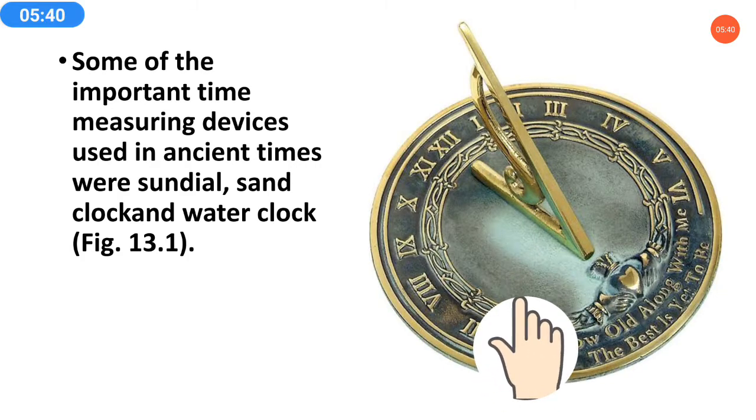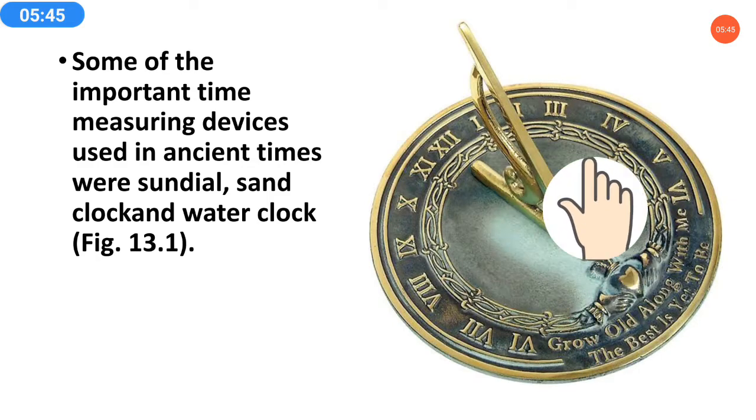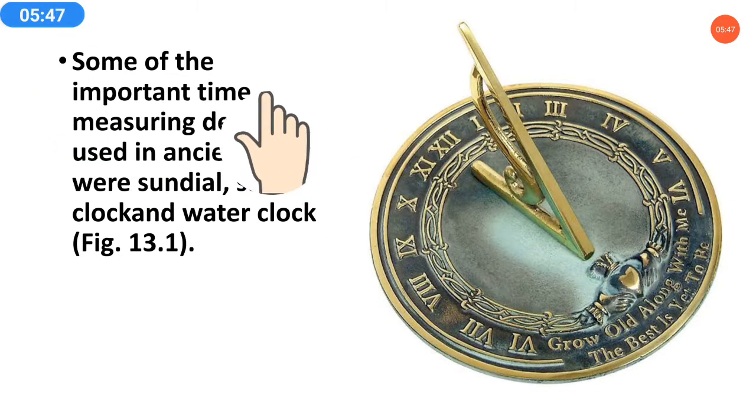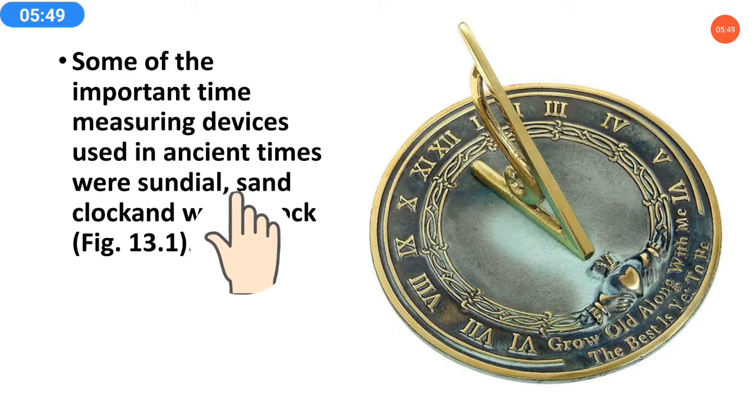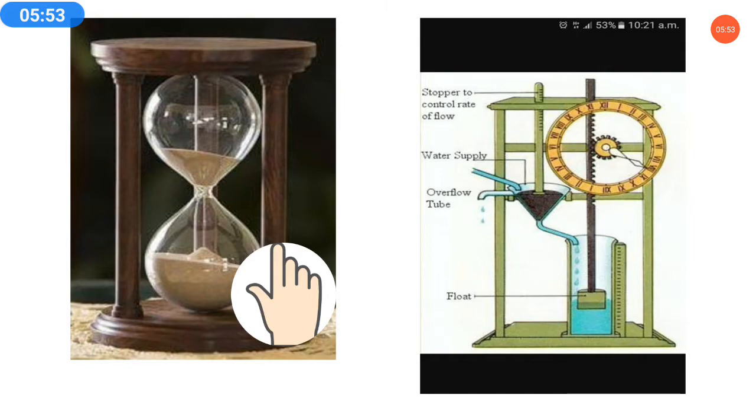And this is how people were using the sundial to know the time. So some of the important time measuring devices used in ancient times were sundial, sand clock and water clock.